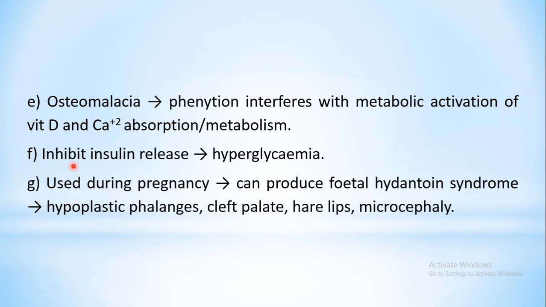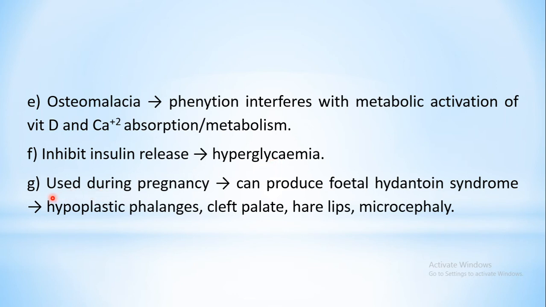The next complication is that it inhibits the insulin release from the pancreas. So the formation of insulin is not affected in the pancreas, but its release is inhibited. Because of this, hyperglycemia is precipitated. As you all are already aware, insulin is a very important hormone which regulates the blood glucose level within the normal range. So if there is a low level of insulin in your body, obviously hyperglycemia, that is an increase in the blood glucose level, may be precipitated.